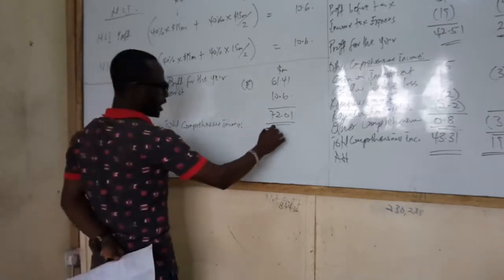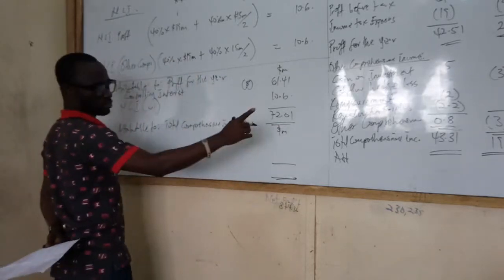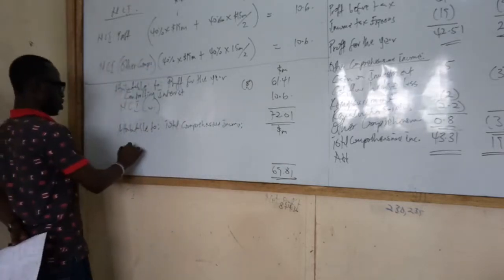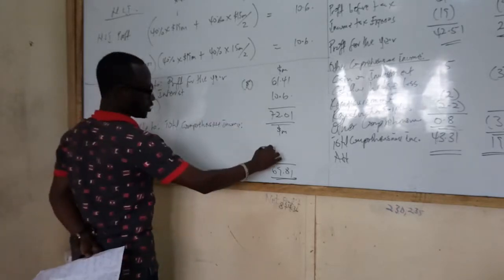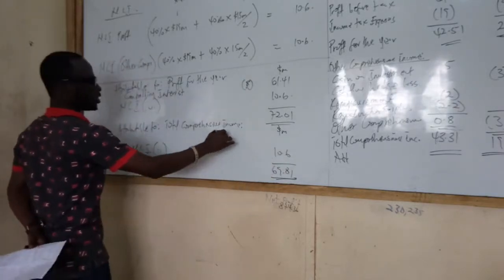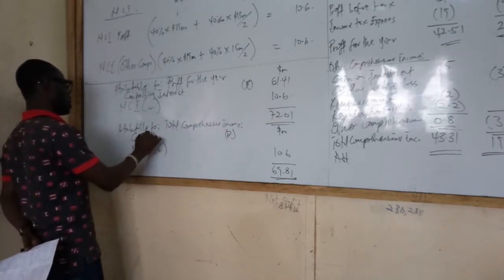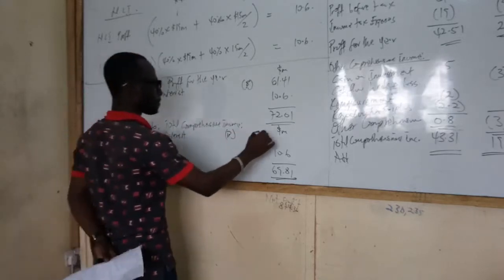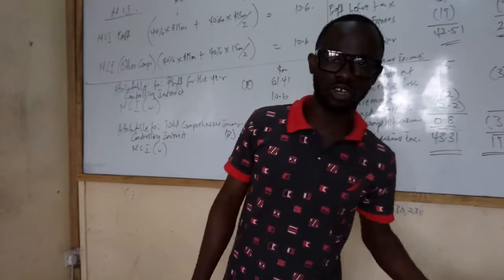And the total amount is how much? 69.81. Non-controlling interest takes how much? 10.6. So the balancing figure goes to the controlling interest. How much do we have? 59.21. There you go. We are done. This is the answer to the question.